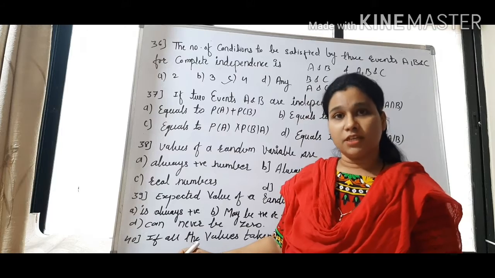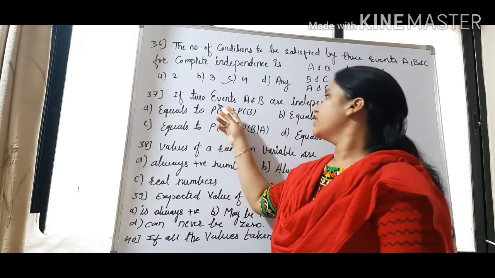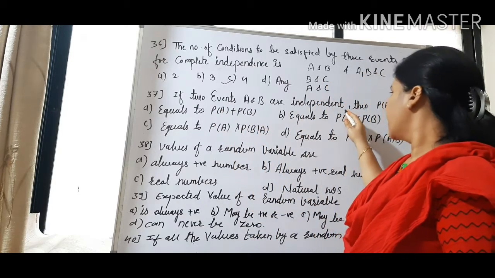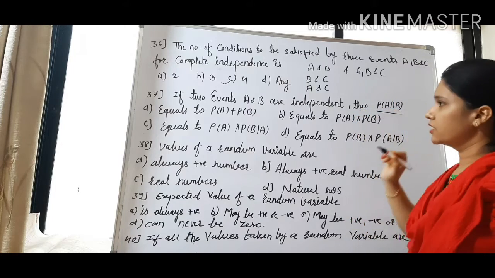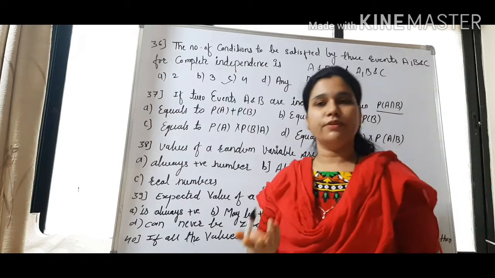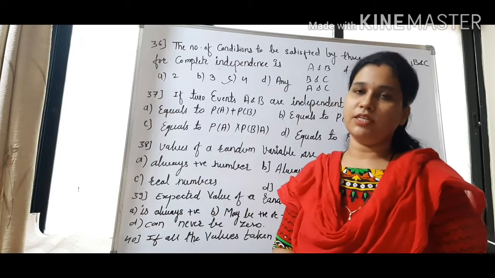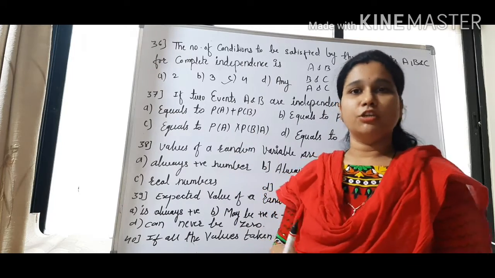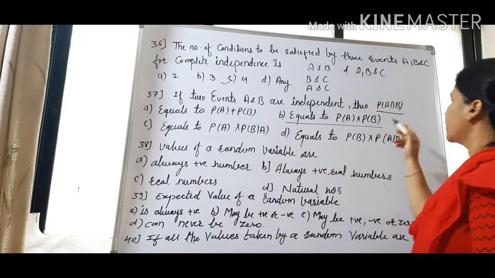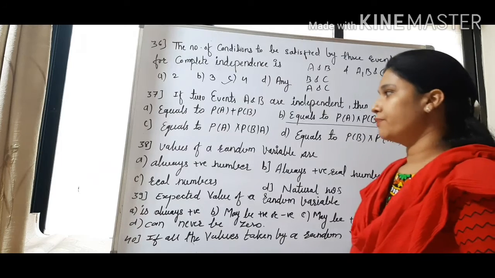After that, question number 37. If two events A and B are independent, then probability of A intersection B will be what? If two events are independent, then the probability of their intersection is the product of their individual probabilities. So it is equal to probability of A into probability of B.